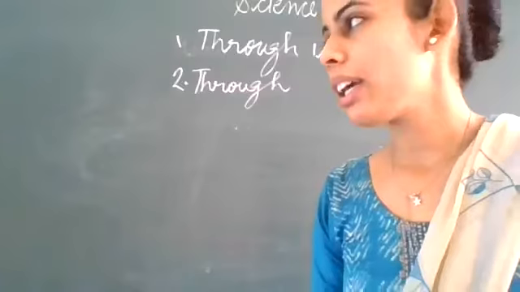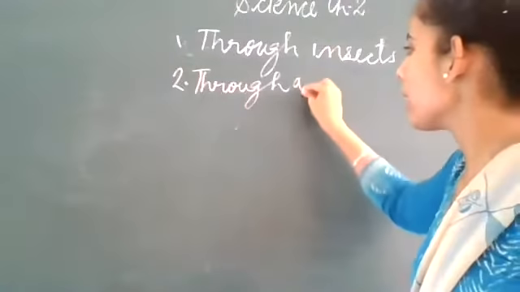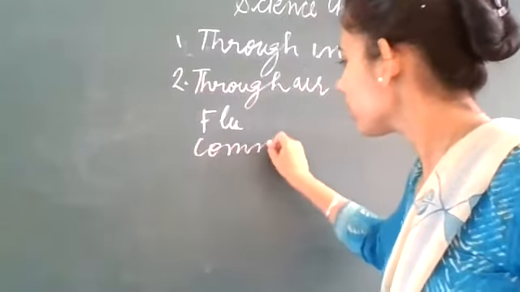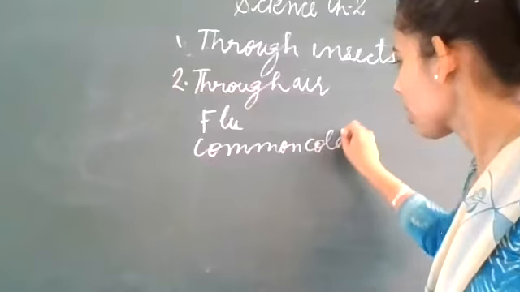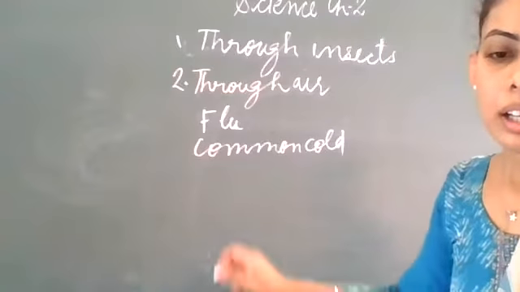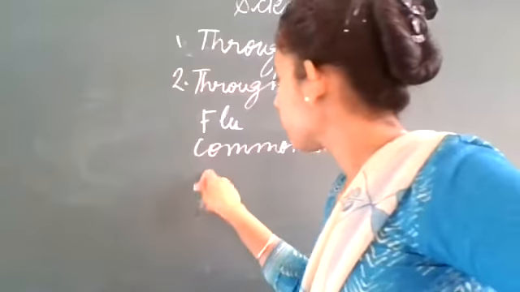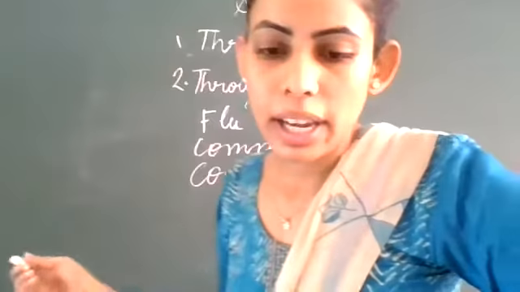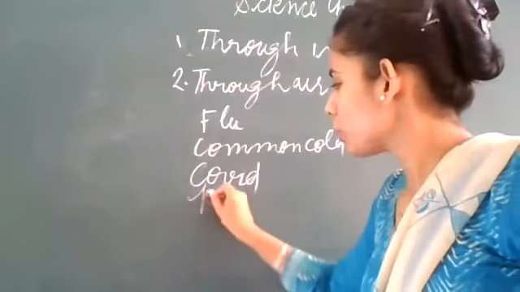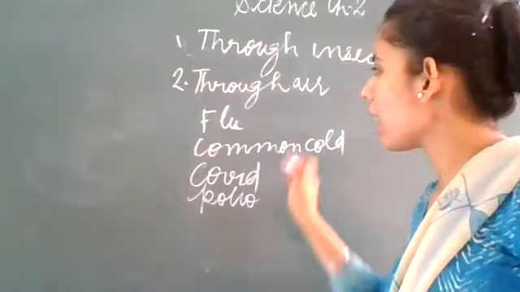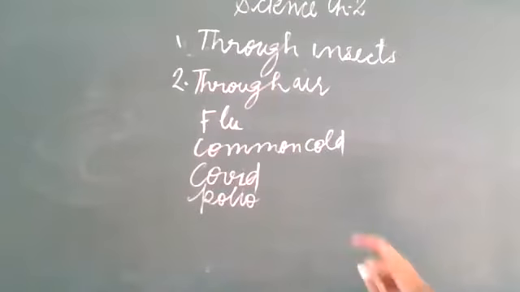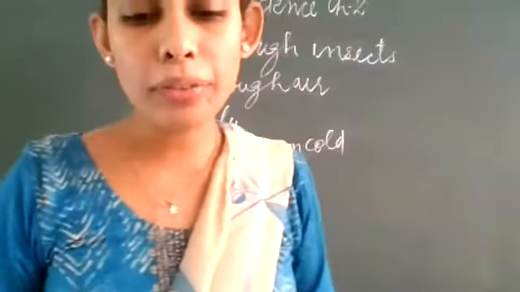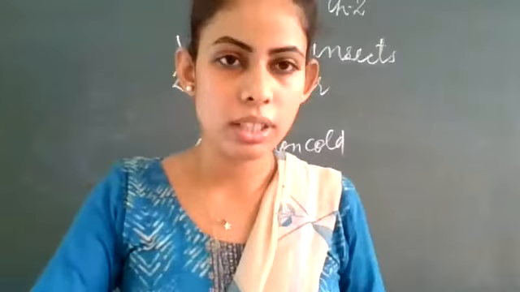And the diseases that are caused by it are flu, common cold, and another is, you can also write the example of COVID or coronavirus, and next is polio. So these are the diseases that transmit through air. Another examples are also there of measles, tuberculosis.